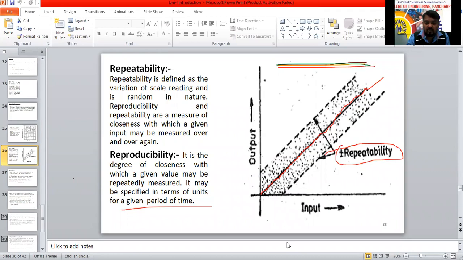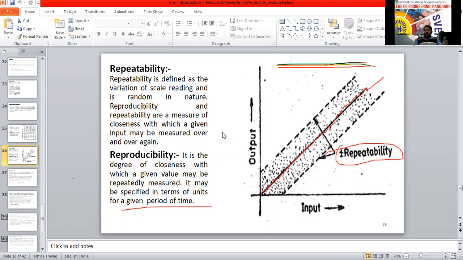Now, if we have taken an emitter and connected it to a circuit for 5 ampere, then shut it down and again repeatedly connect, give the input and measure the output, it may be plus or minus; that is called repeatability. Same answer for the same input, continuously, for different readings, that is the reproducibility capacity. For a 5 input, we should get 10 volts. If anything changes, then repeatedly it should operate and reproduce the same reading here.